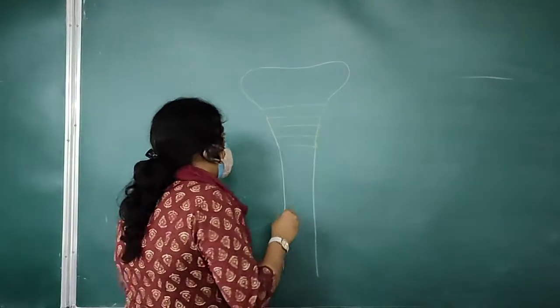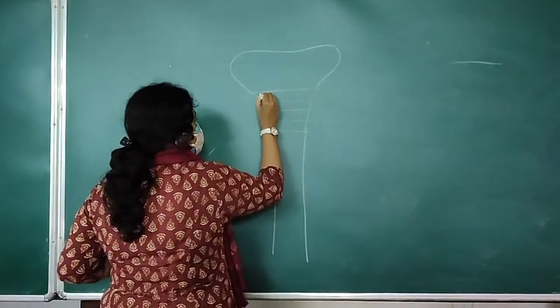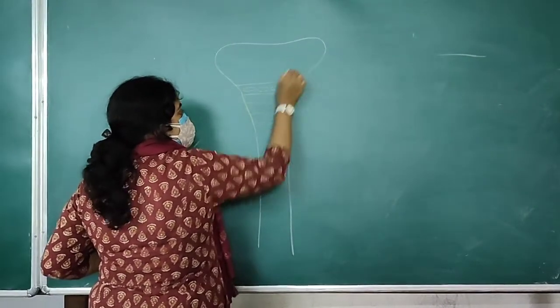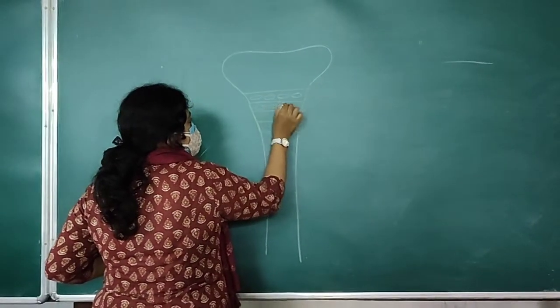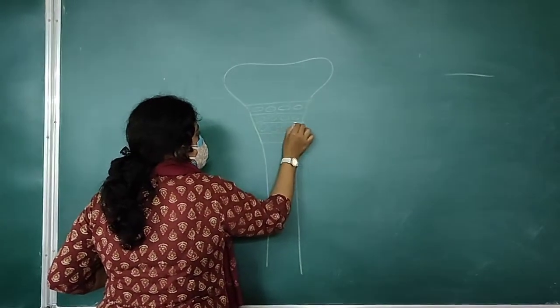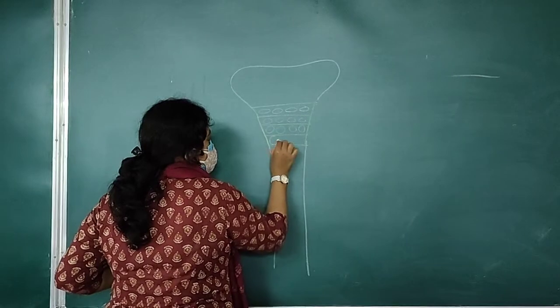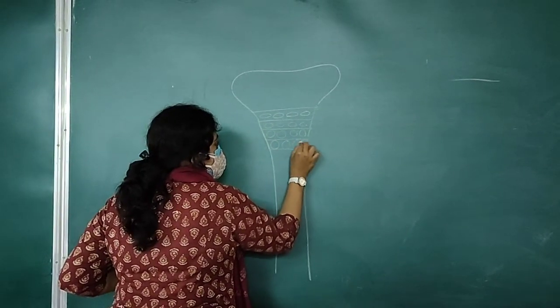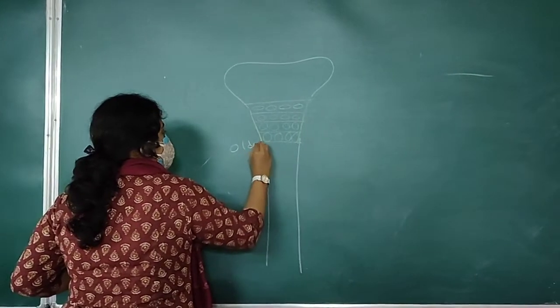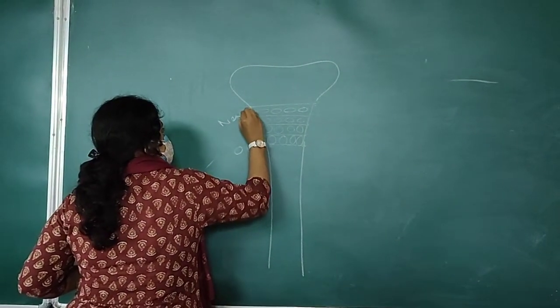The newer chondrocytes lie in the part facing the epiphysis, whereas the older chondrocytes lie near the diaphysis. These are older chondrocytes and these are newer chondrocytes.